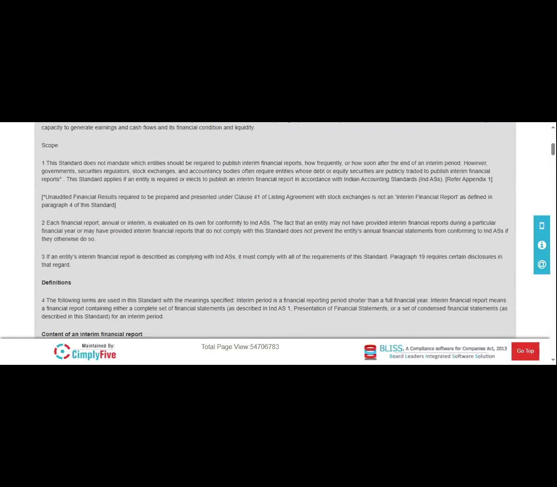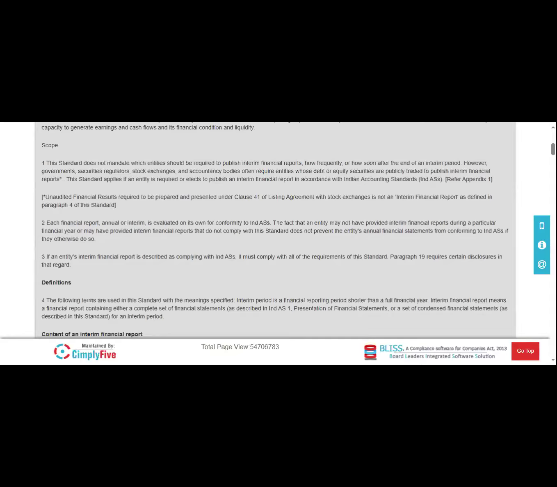Okay, that means this accounting standard does not mandate any company or organization to publish interim financial reporting. Sometimes the government, stock exchanges, or different regulators want the current financial position or the liquidity position of the organization.